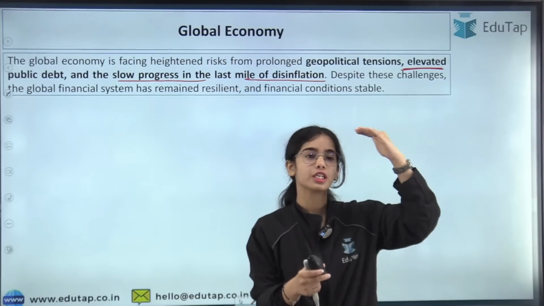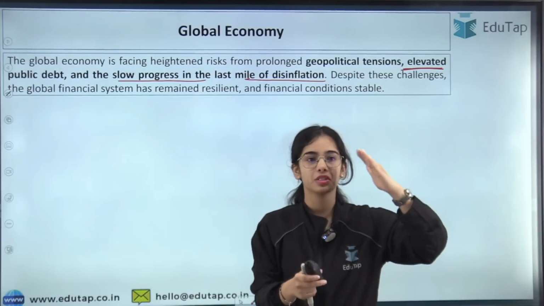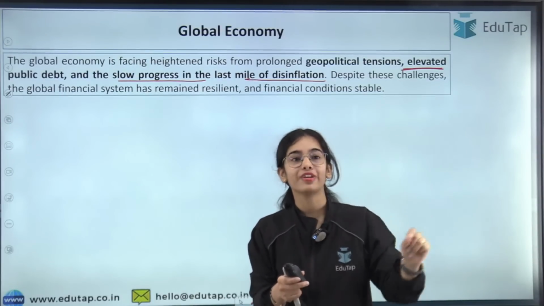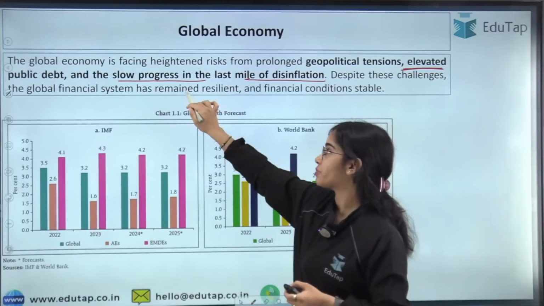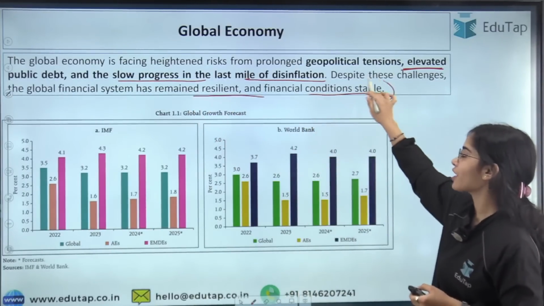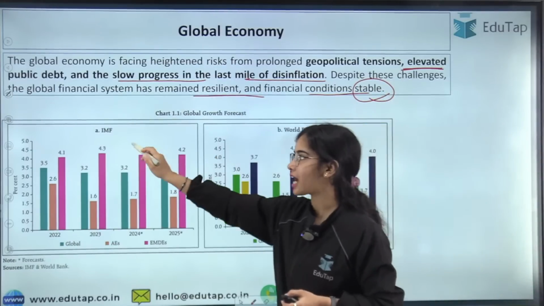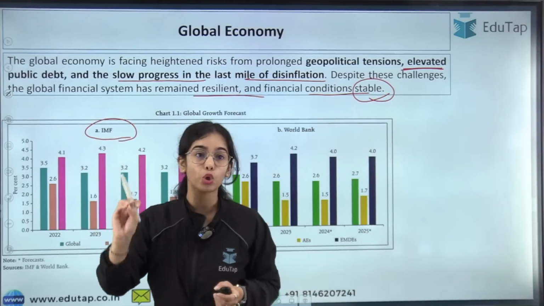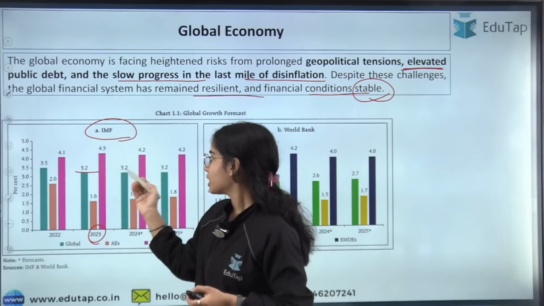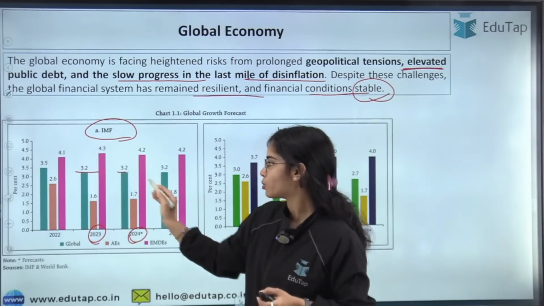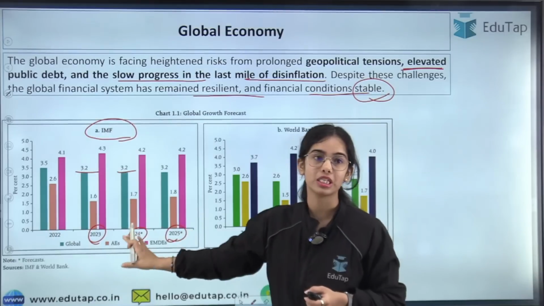So inflation is reducing from 8% to 7%, 6%, 5%, but at a very slow rate. Despite these challenges, the global financial system has remained resilient and financial conditions have remained stable. Here you can see that as per the IMF, the global economy has grown by 3.2% in 2023, and it will grow by 3.2% in 2024 and 2025. So these are the forecasts.